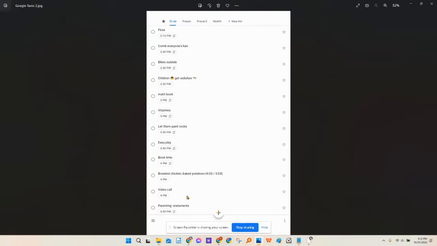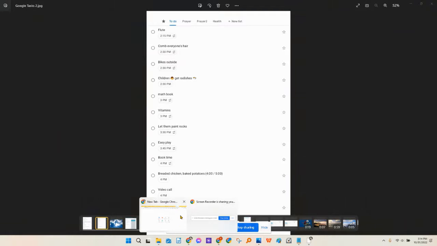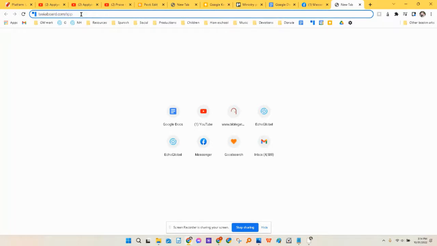And again, that's one of the advantages of using something digital, that you can easily edit without having to erase or cross something out. And you can also get to it by going to tasksboard.com. You don't really need to put app, but it'll bring you to the same thing.